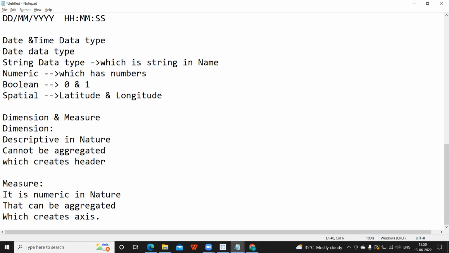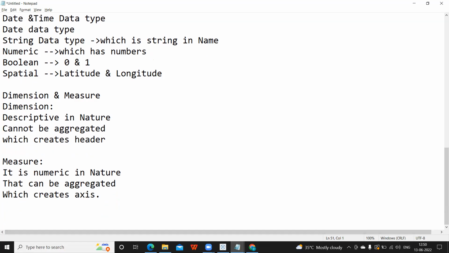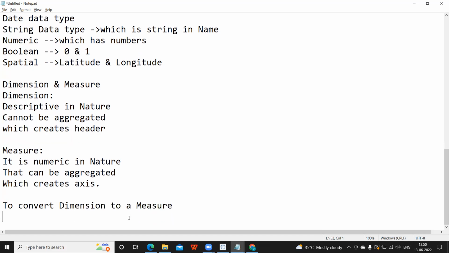But we know whether we have to aggregate that or not. So there is always an option to convert a dimension to a measure and a measure to a dimension.